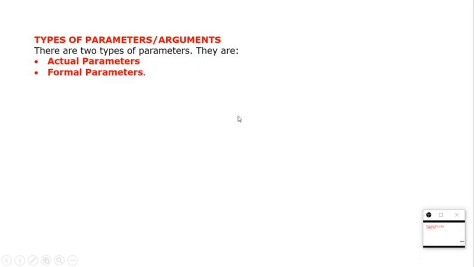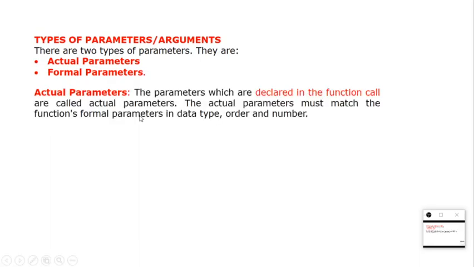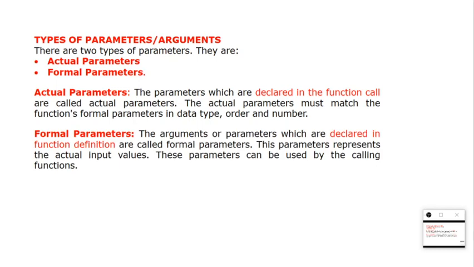Coming to the types of parameters, there are two types. One is actual parameter and another one is formal parameter. Actual parameters are declared in the function call. So when we are calling a function, we have a function call, right? In the function call, we declare the parameters, and those parameters are called actual parameters. And formal parameters are declared in the function definition. So whatever parameters are declared in the function definitions are formal parameters.